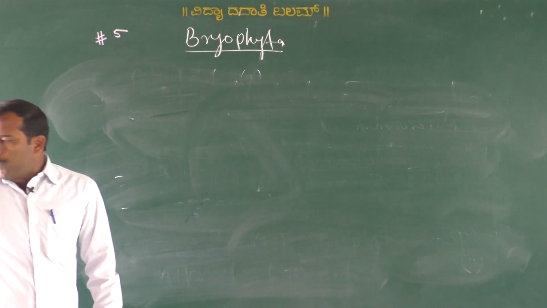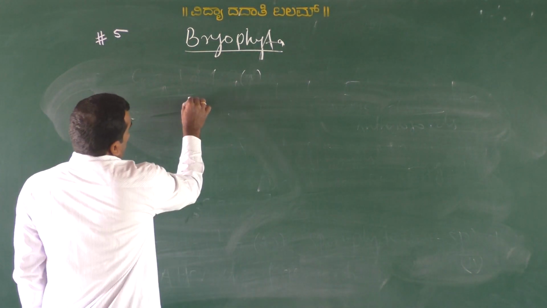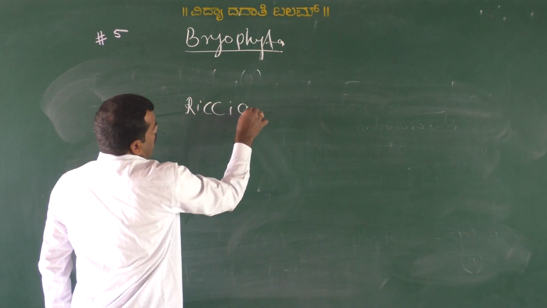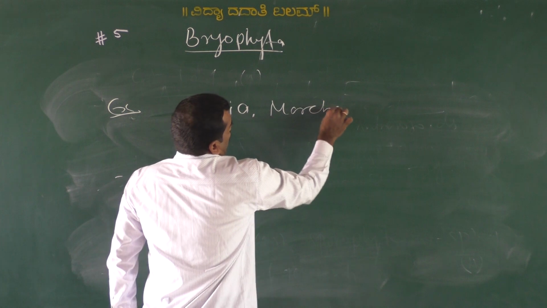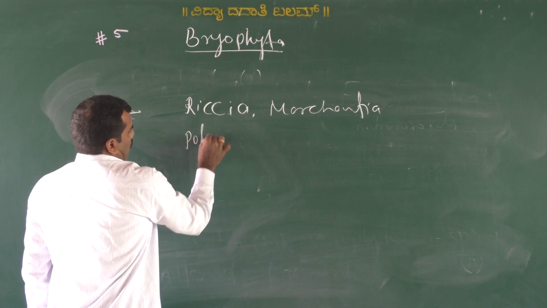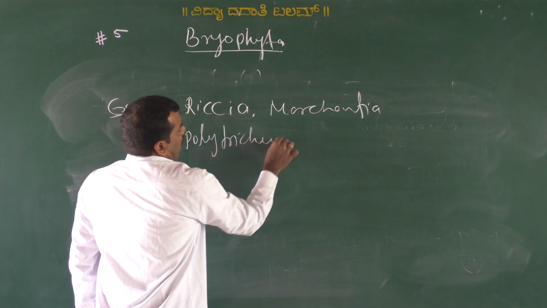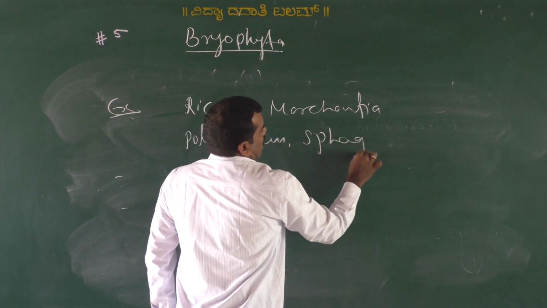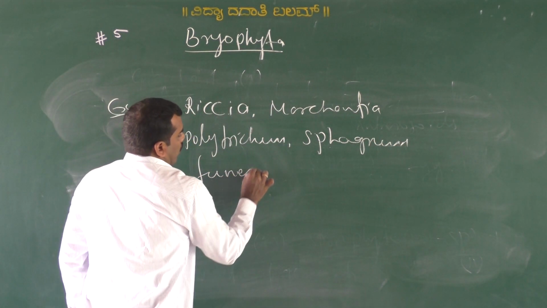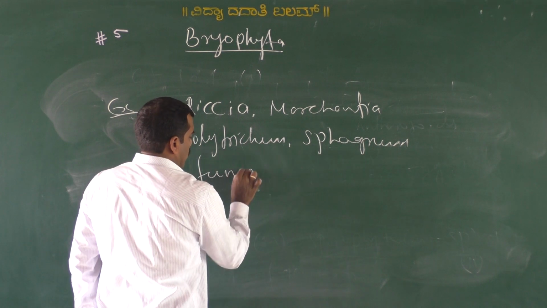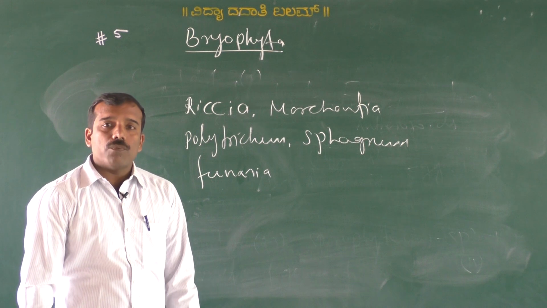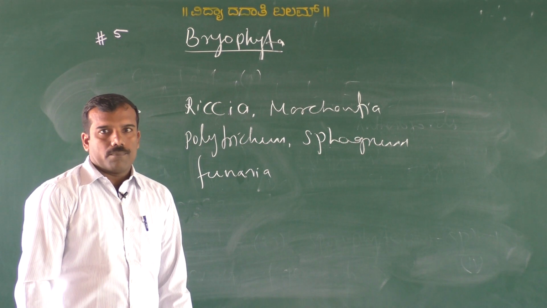The classic examples of bryophytes are Riccia, Marchantia, Polytrichum, Sphagnum, Funaria. These are all different examples of bryophytes.